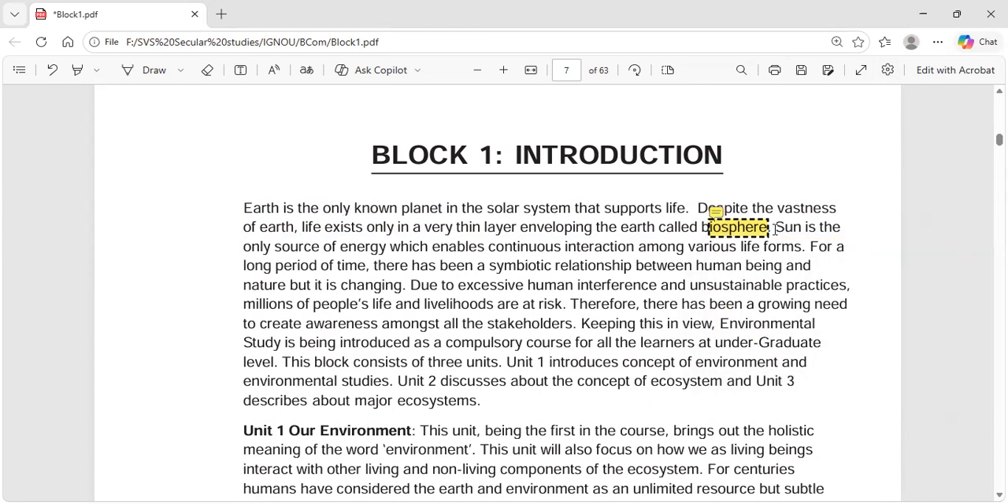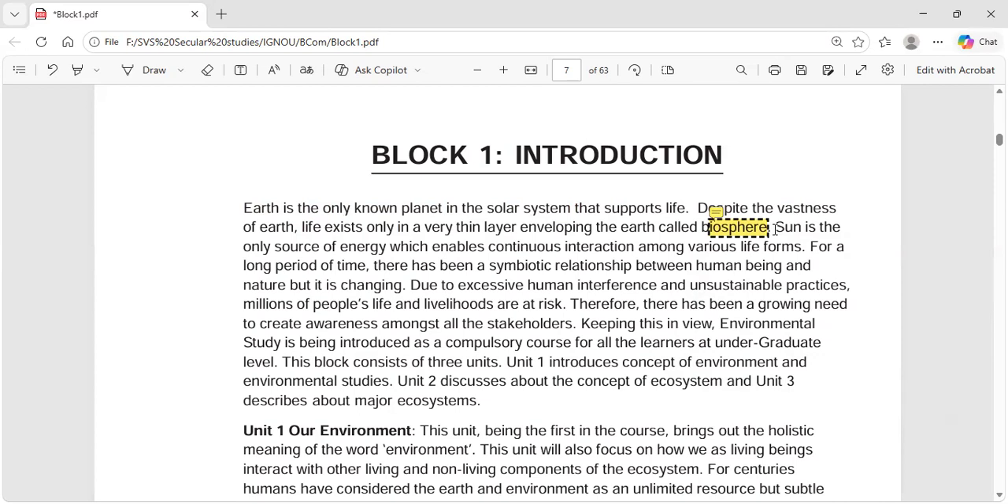Sun is the only source of energy which enables continuous interaction among various life forms. Even though there are lots of stars, the sun is the one that is providing us all energy. Sun is the only source of energy which enables continuous interaction among various life forms.